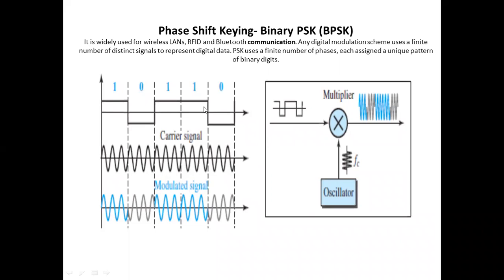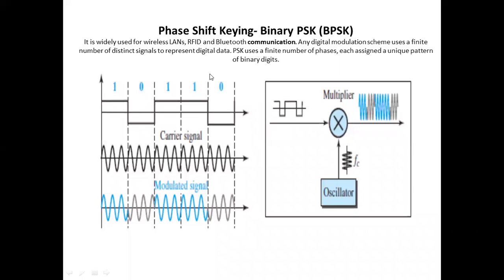This is the input signal that will be given. After that, the input will be given along with the high frequency carrier signal. Both get combined: the carrier signal gets combined with the modulating signal, meaning your input signal.